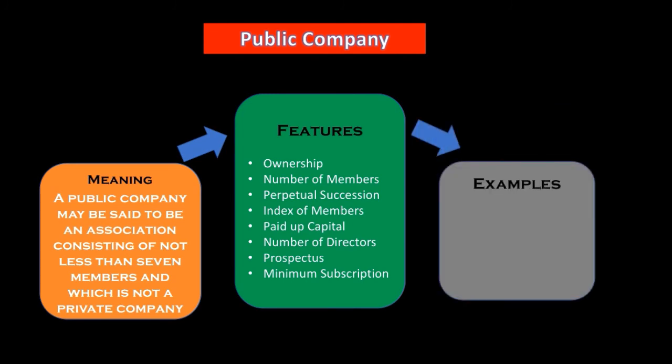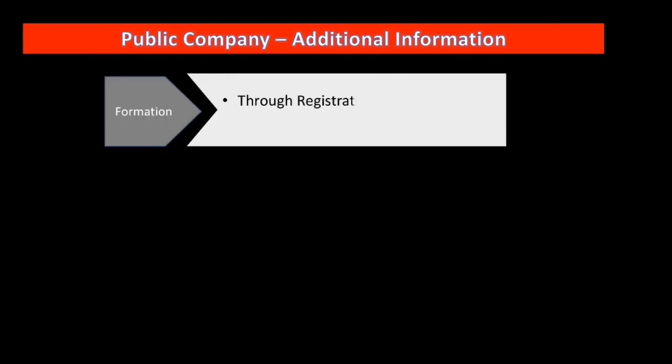Now let's check out the examples. What are the companies categorized as public company? Coal India Limited, NTPC, National Thermal Power Corporation, ONGC, BHEL, etc. So these are public companies. Now some additional information about the public company. Formation through registration by fulfilling the legal requirements. Of course, the legal procedure that needs to be followed is the same for every type of company. Of course, the liabilities, requirements, and documents vary accordingly, but registration has to be done.